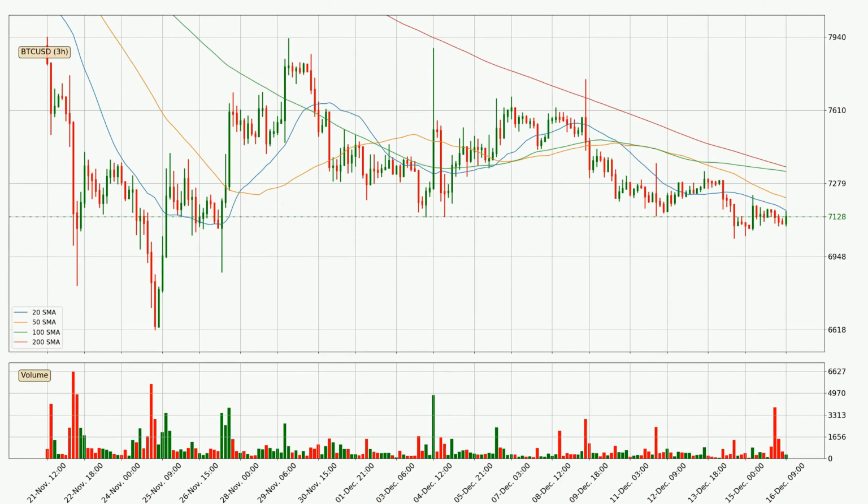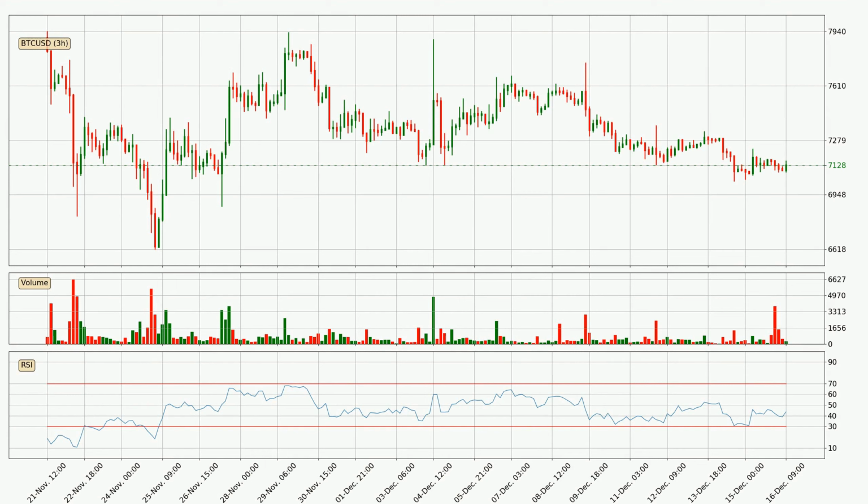Jumping to the 3-hourly simple moving averages, for this time interval, the current price is below all of the simple moving averages, which looks bearish, and you should keep an eye on the closest SMA. The 20 SMA will play as resistance, or the price will peak above the current price, which is around 7,157. Important to note is that the price is currently below the 200 SMA, which can play as a strong resistance. However, breaking it decisively to the upside will signal a potential big move up.